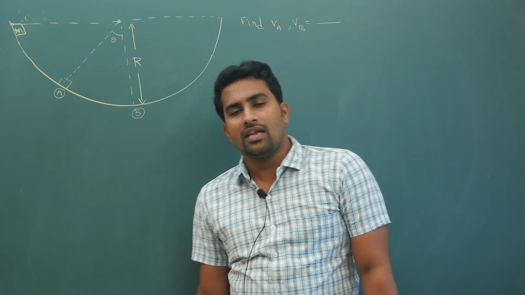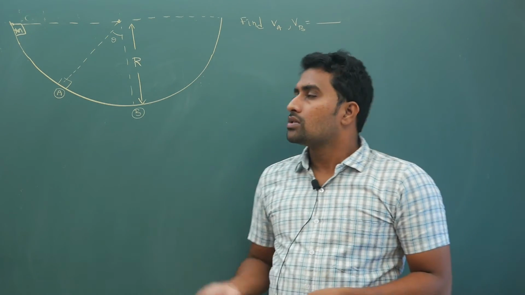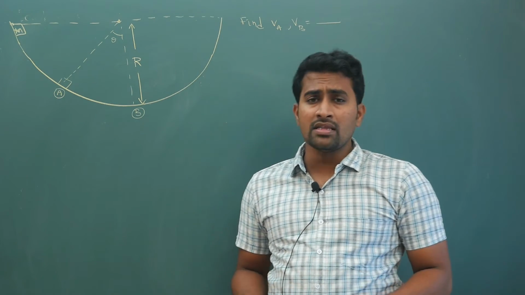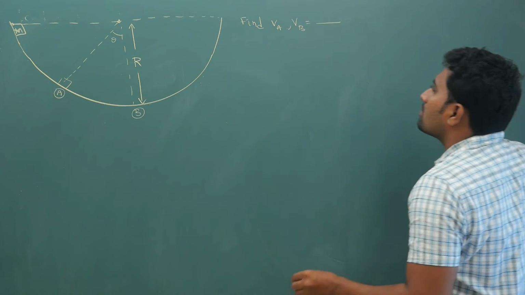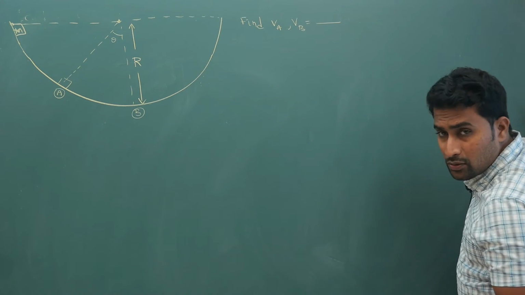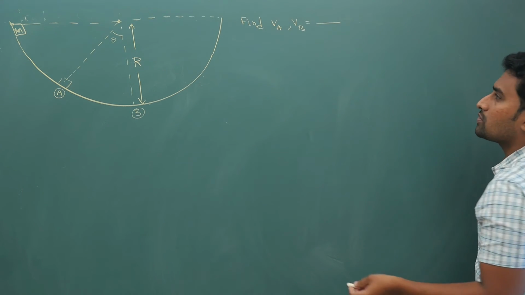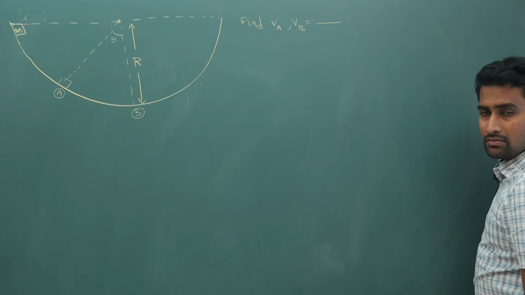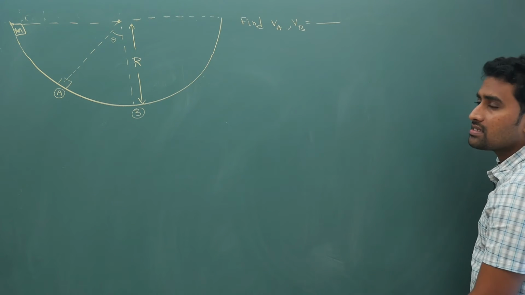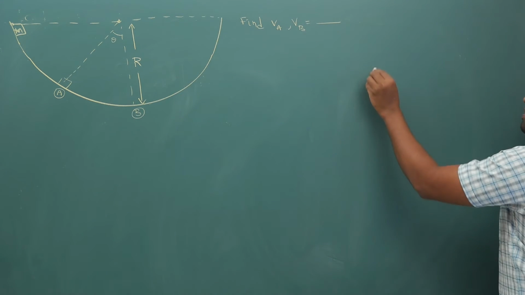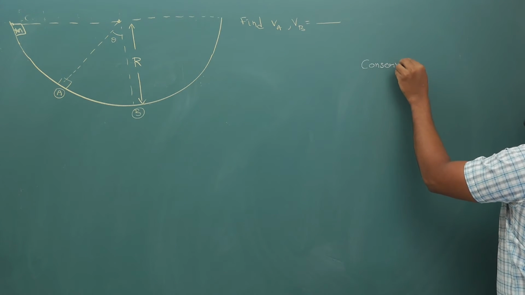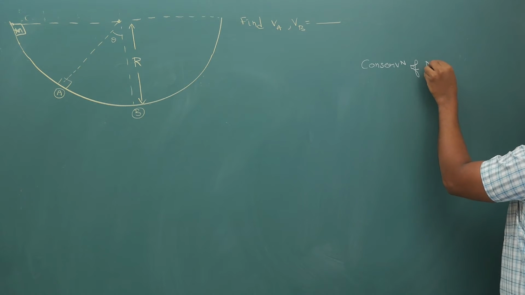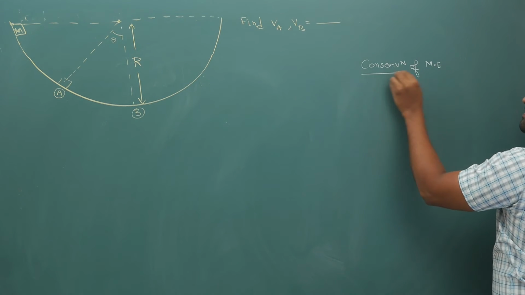So don't worry, I am here to help you out. When these kind of questions come, remember that if you are not able to give the answer from direct circular motion, mostly questions will be linked with conservation of energy as well. Conservation of mechanical energy is one part that I have explained in work power energy chapter.